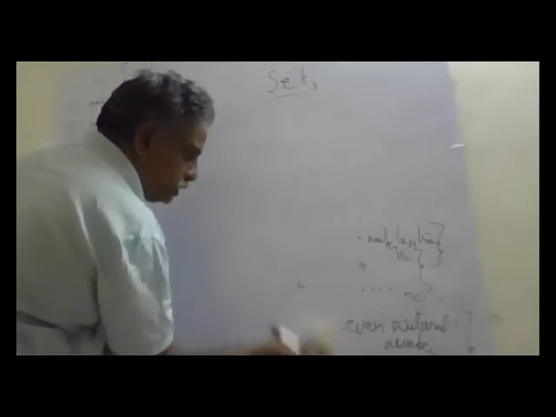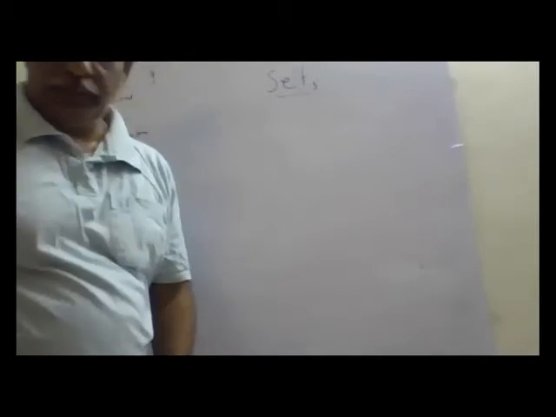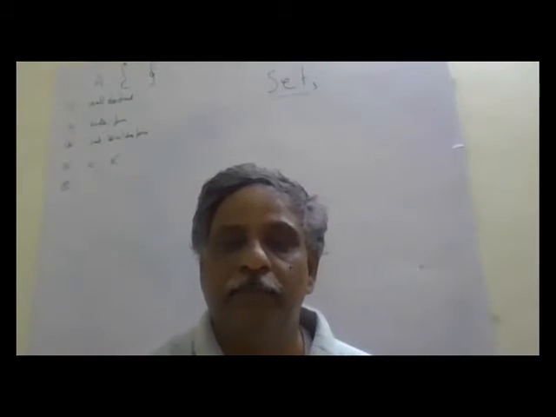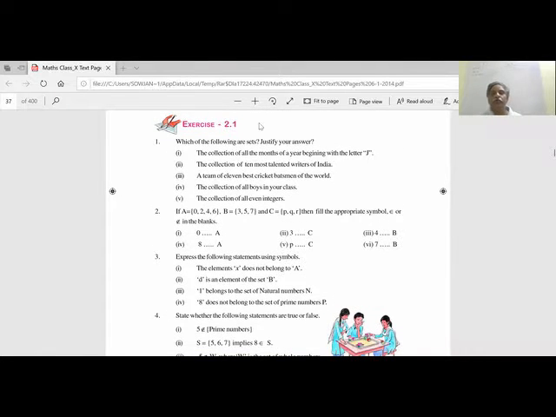So now we'll do exercise 1 based on what we have understood. Okay, we'll do textbook exercise 1. What is written first here? Which of the following are sets? Justify. The collection of all months of a year beginning with letter J. We have January, June, July. So everyone writes the same 3 months. So this is a well-defined set.